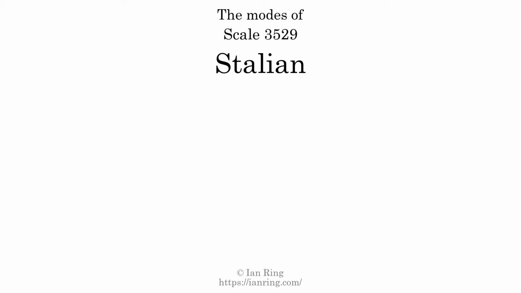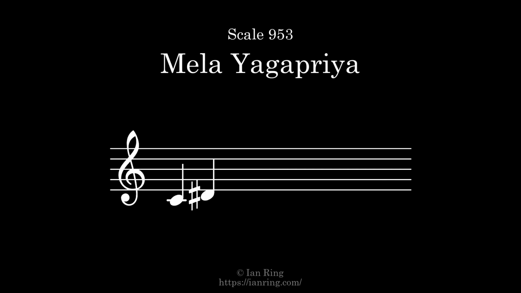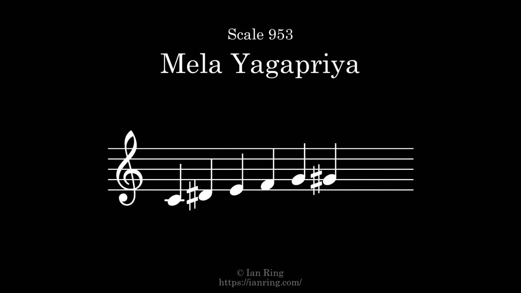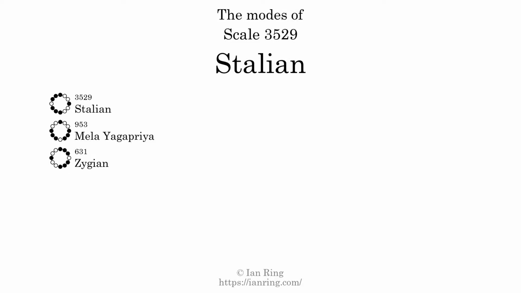This scale has 7 modes. The first mode is itself. The second mode is scale 953, also known as Mila Yagapriya. It sounds like this. The third mode is scale 631, also known as Zijan. It sounds like this.